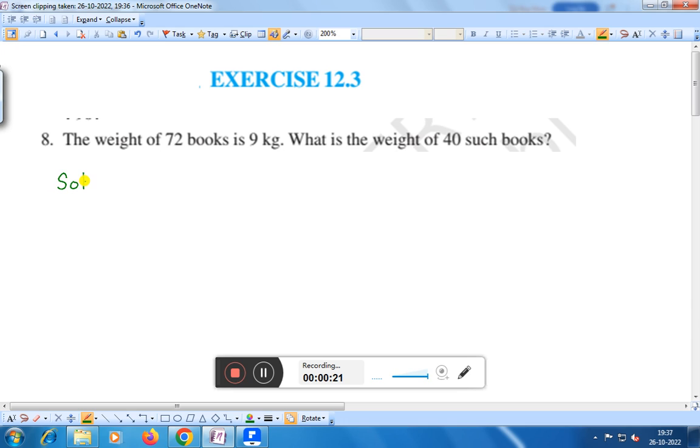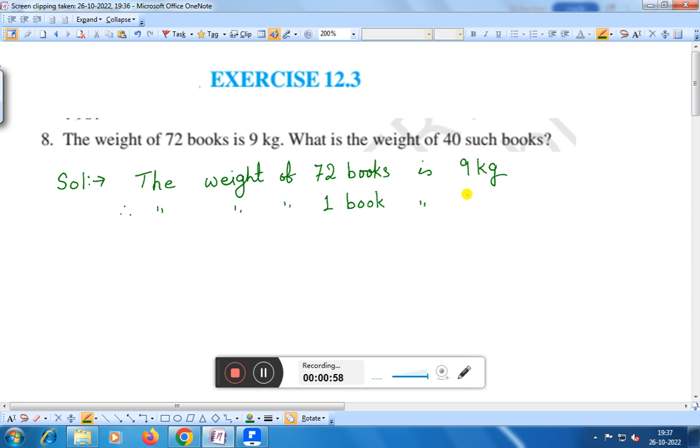that the weight of 72 books is 9 kg. Therefore, the weight of one book is 9 by 72 kg.